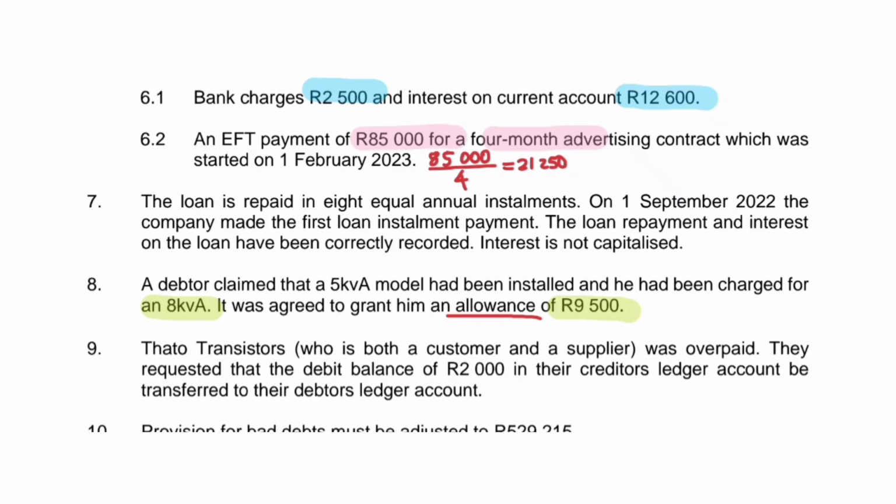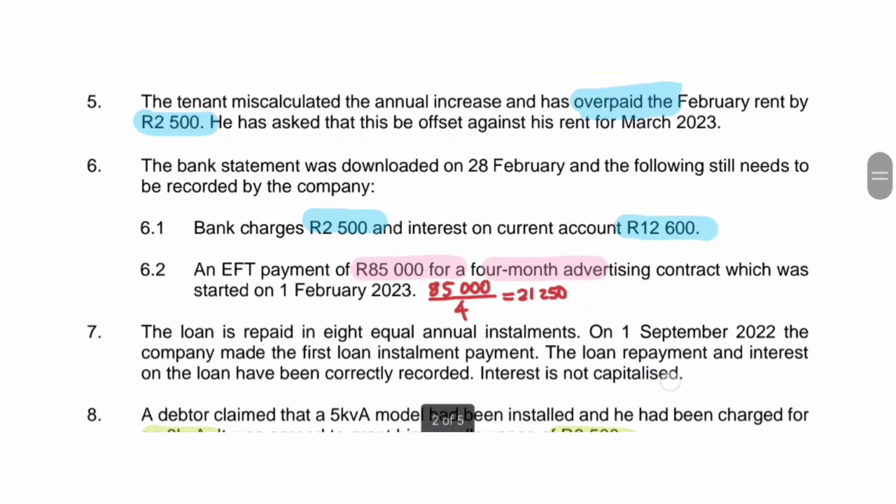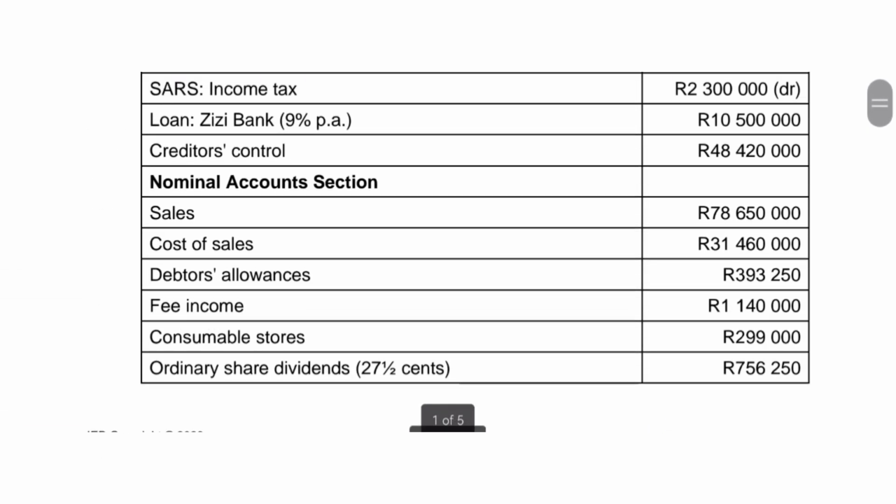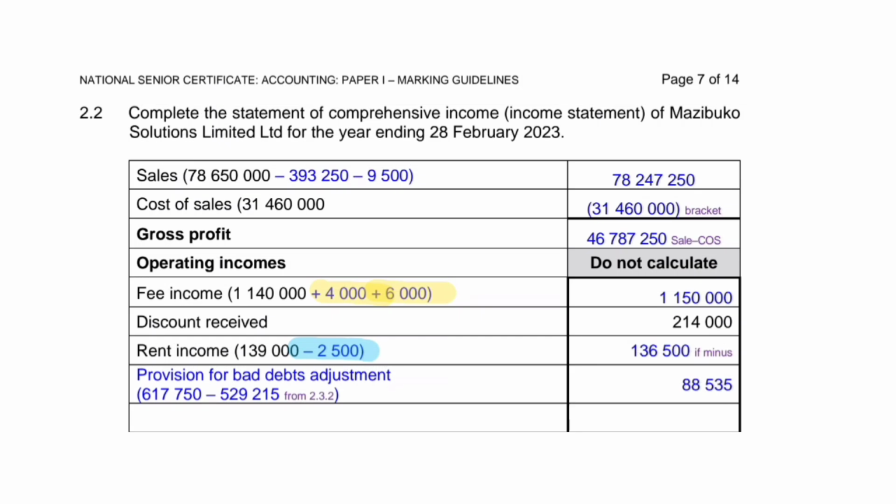Before we subtract this 9,500 from our sales amounts, let's check if we have debtors allowances from our extracts. There you go. We have debtors allowances of 393,250, which also needs to be subtracted from our sales figure. And there you have it, 393,250. That is our debtors allowances. And then you have 9,500 rands, which is what we granted that debtor who said we charged them for the wrong model.